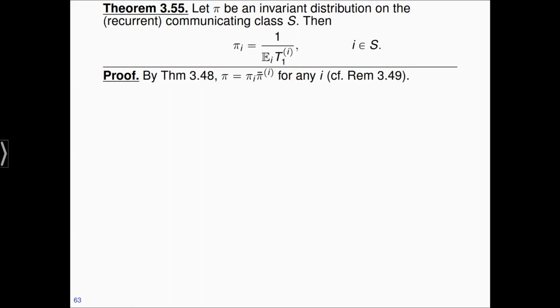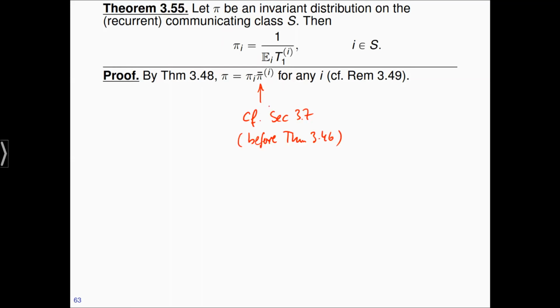Let's take a look at the proof of theorem 355. The first observation is that pi, the invariant distribution, is also an invariant measure, and since we are working on a recurrent class, the invariant measures are all constant multiples of each other. So the invariant distribution pi is a constant multiple of the invariant measure pi bar that we defined before the existence theorem.